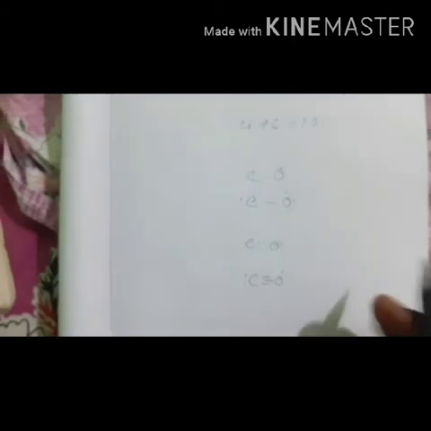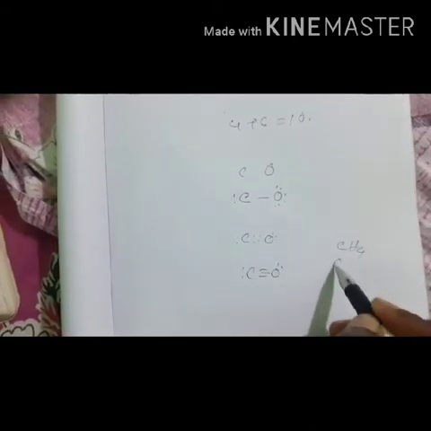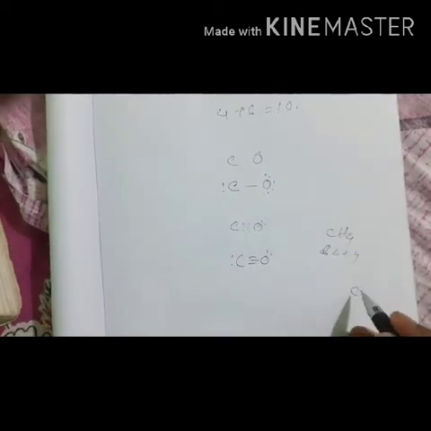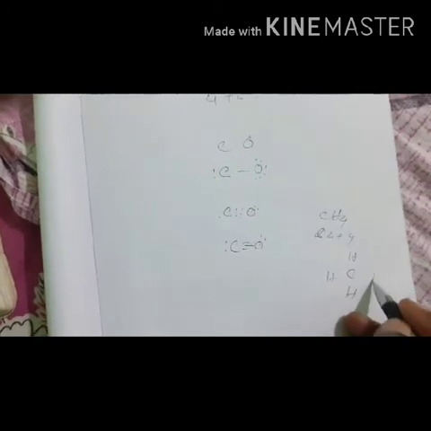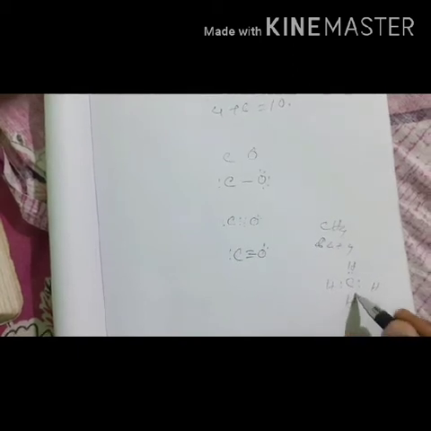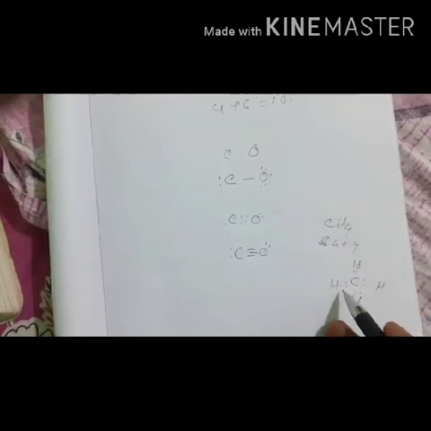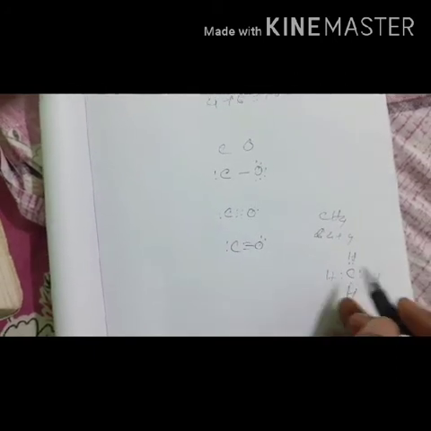In this way we can write the Lewis dot structure of a molecule like CH4 also. Carbon has 4 electrons and the four hydrogens have 4 electrons, total 8. So we can distribute the electrons like this: between carbon and hydrogen 2, carbon and hydrogen 2, carbon and hydrogen 2, and 2. Now count: carbon gets 8 electrons and satisfies its octet, and hydrogen gets 2 electrons and occupies a duplet. So both get stability.